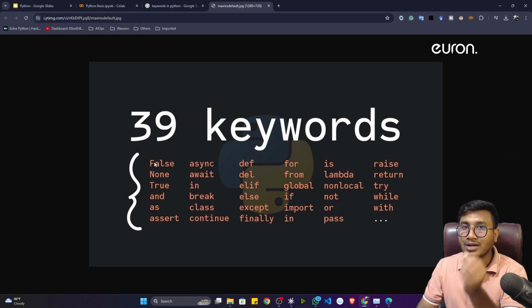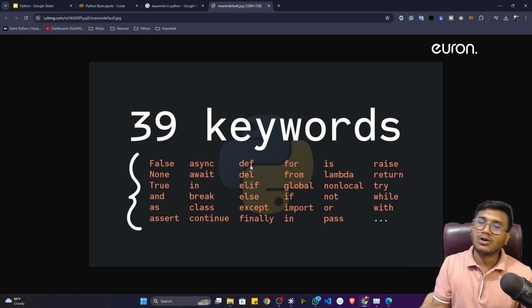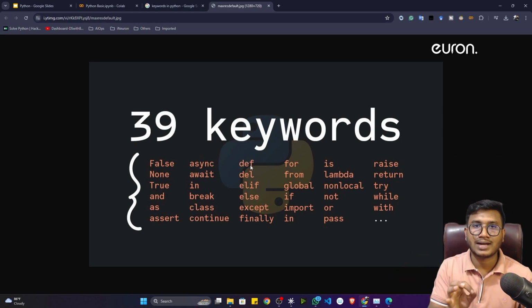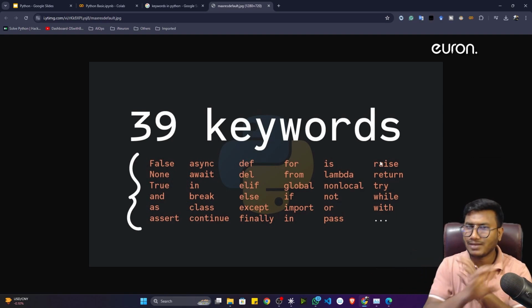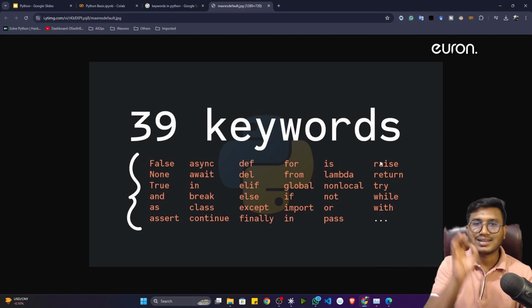So whenever it is doing the compilation operation, it automatically knows this is a Boolean value. Likewise, whenever you define a function, I'll tell you about this in Python, as of now I'm just mentioning it. Whenever I define any kind of function, I'll use the def keyword. At that time Python will automatically understand you have written a function. Likewise, we'll be writing a class, a for loop, an if else statement, importing libraries, using the lambda function, and raising exceptions. Whatever we do in future, Python will understand with the help of keywords.